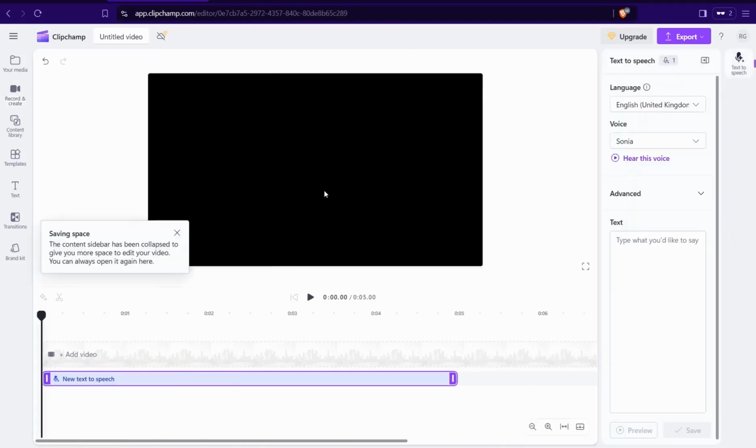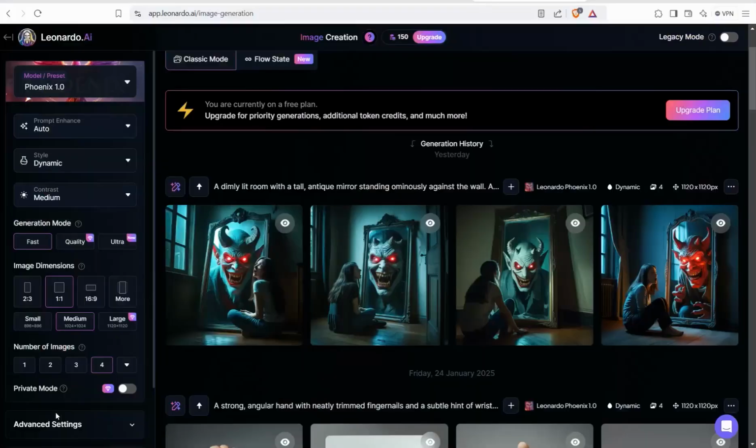Firstly, you can go back to our script from ChatGPT, the conversation between the girl and the demon, like this one.